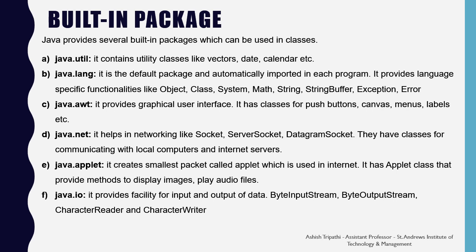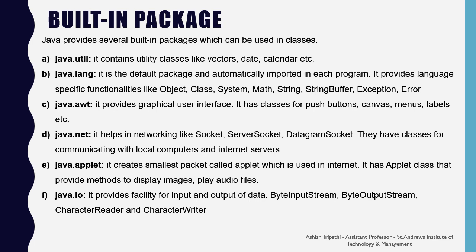Java.awt is for the graphical user interface. AWT stands for Abstract Window Toolkit. It has classes for push buttons, canvas, menus, labels, etc. Java.net helps in networking, like socket, server socket, datagram socket, etc. They have classes for communicating with local computers and internet servers.